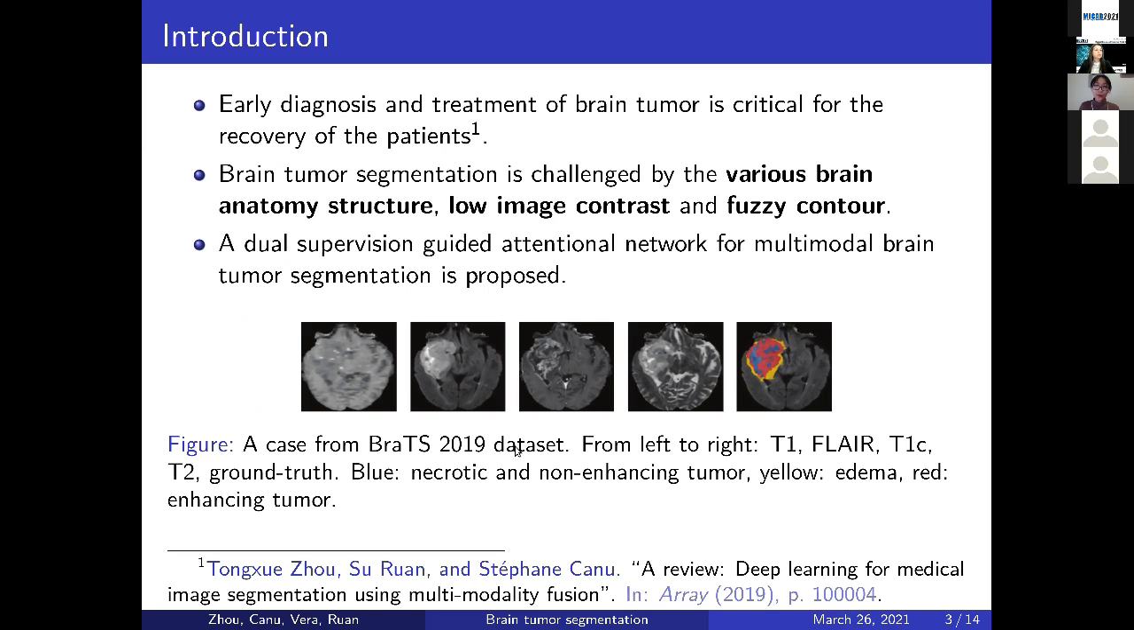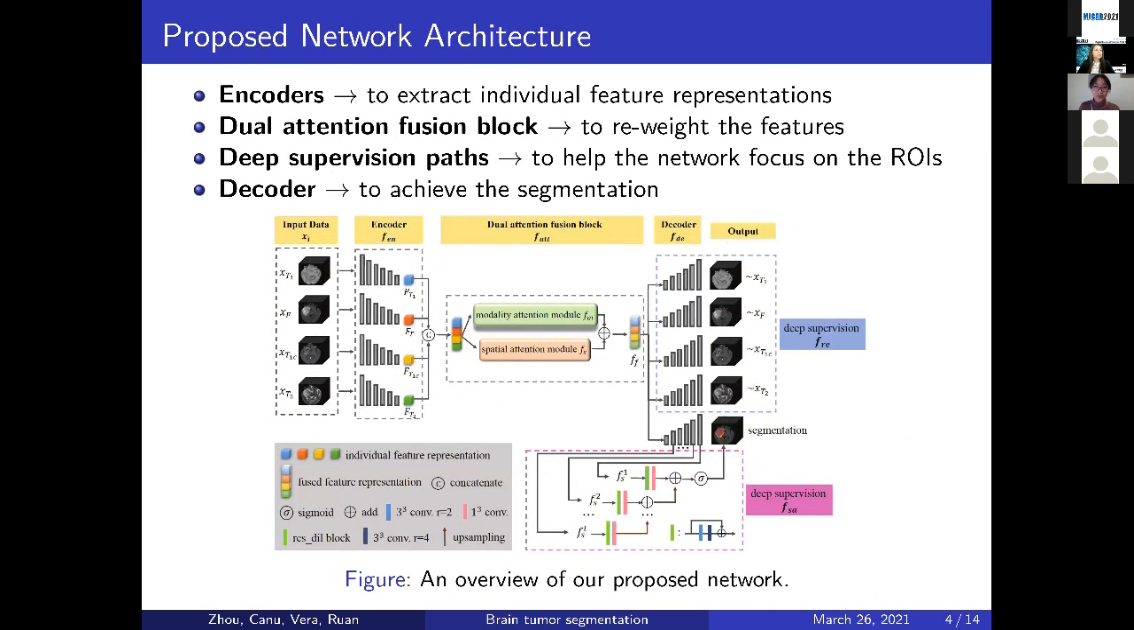So in this paper, we propose a dual supervision guided attentional network for multimodal brain tumor segmentation. Following that, I will show you the details of our proposed network architecture. The proposed network architecture consists of 4 parts: encoders, dual attention fusion block, decoders, and the 2 deep supervision paths. Here, the 4 encoders are used to extract the individual features from the 4 different modalities.